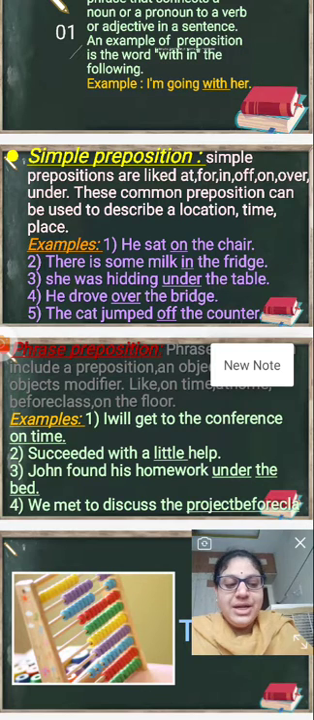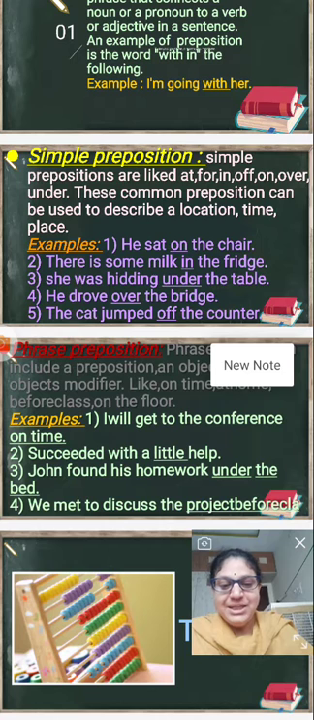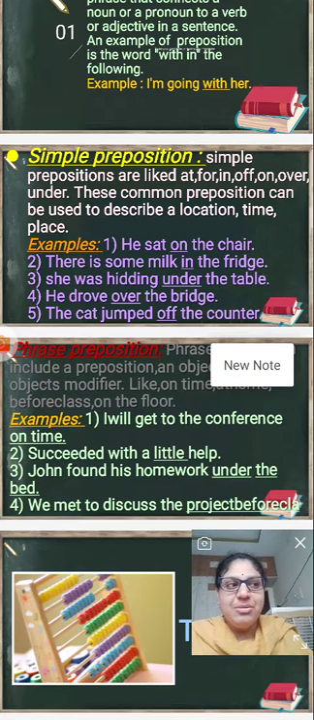And the next one, concession. In spite of the heat, the children are playing outdoors. Why are the children playing outdoors? Because there is heat. In spite of the heat, the children are playing outdoors.